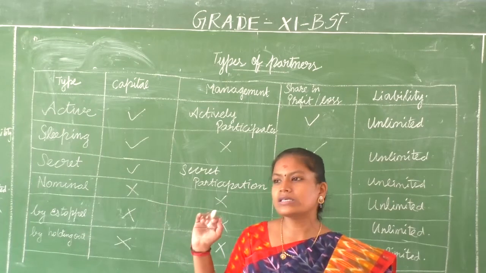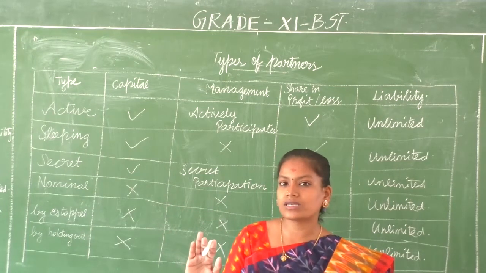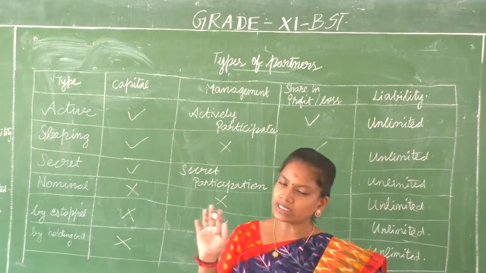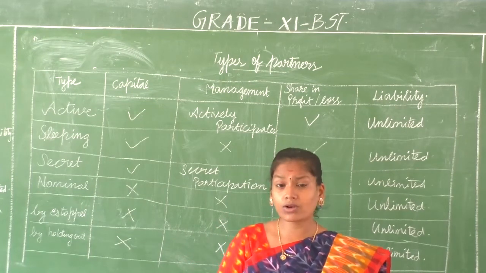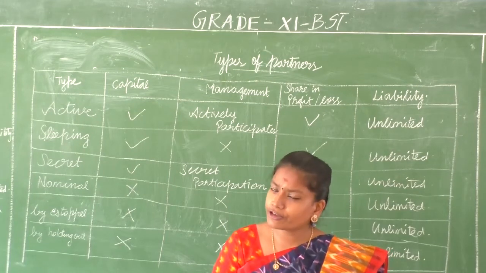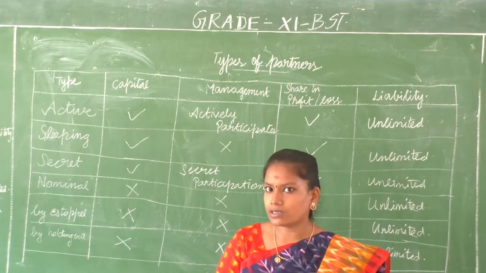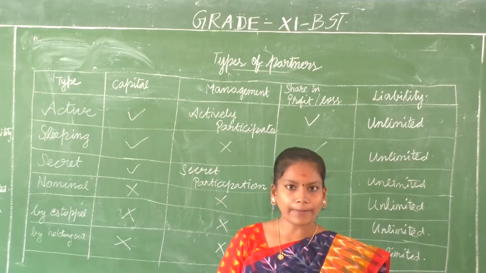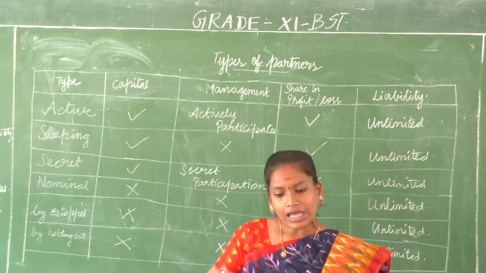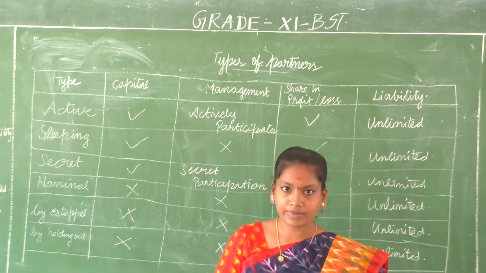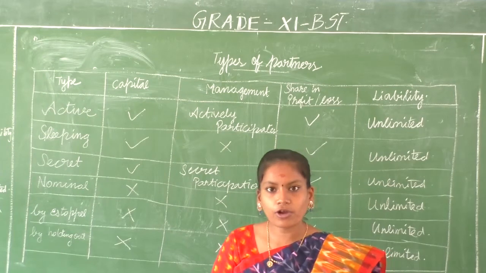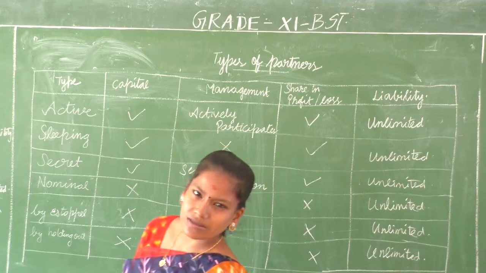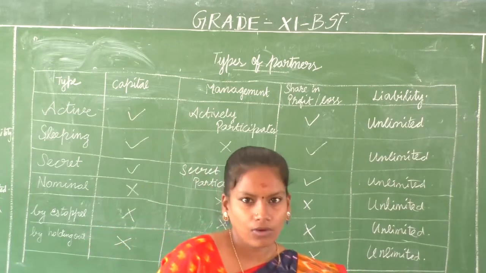Secret partner means he or she will be a partner in the organization, but in a secretive manner. They will take part in the management in a secretive manner. Okay, they will contribute to the capital, they will share profit or loss, but participation will be secretive. Whereas nominal partner will not contribute towards the capital. He or she will just let you use their name, their goodwill as a part of your organization. They generally don't share profit or loss, but they might be getting something like a salary.